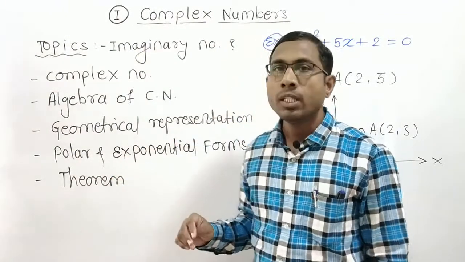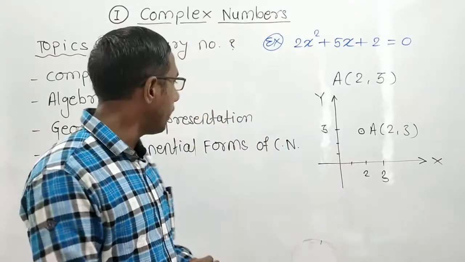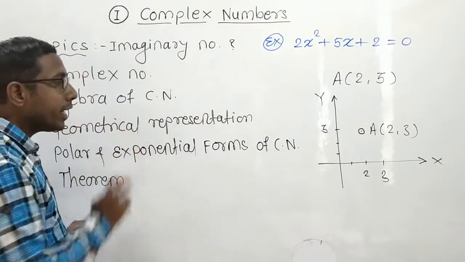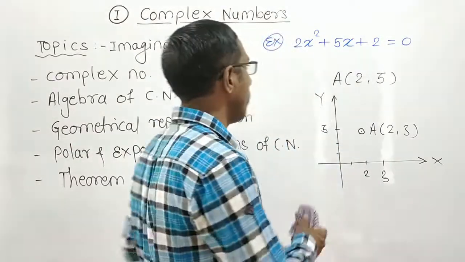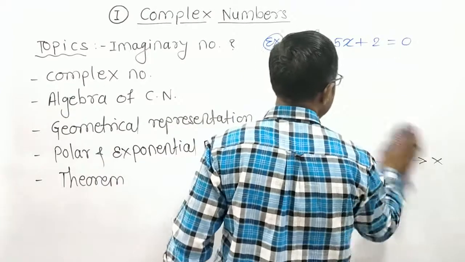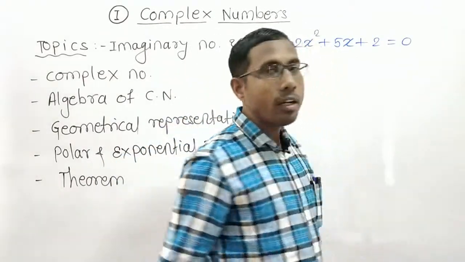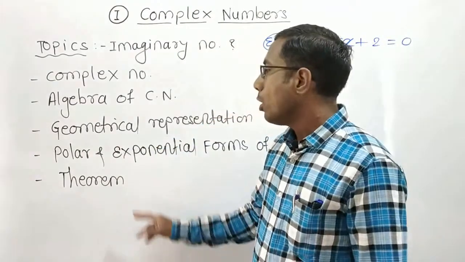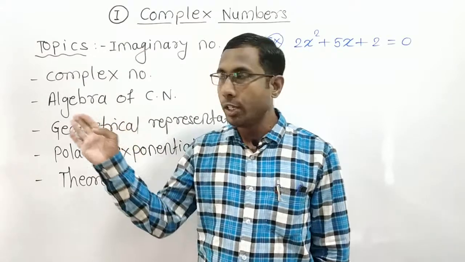नेक्स्ट पॉइंट इज अनदर रिप्रेझेंटेशन, polar and exponential forms, or we can say these are the formats of that complex number. Keep in mind, these are interconvertible, means polar can be converted into exponential, exponential can be converted into polar.